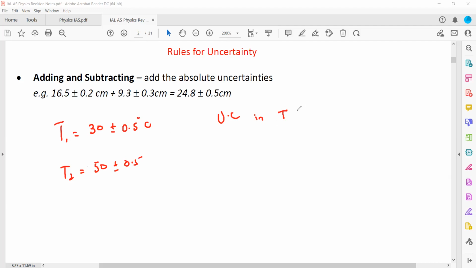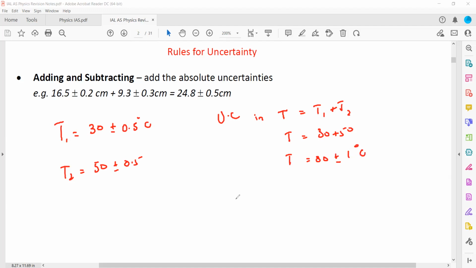But if I ask, what is the uncertainty in T, which is given by the formula T1 plus T2? So we will add T1 and T2: 30 plus 50, so that is 80. But what about the uncertainty? What will be the total uncertainty in T? That will be 1. Sir, 1. Yes, we will add both.